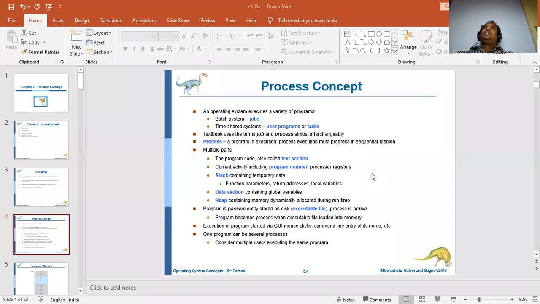But in our simple terms, the instructions that we give in a program, when we write programs, the instructions that we give in order to execute are what we call a process. Every instruction is a process. Remember this. Suppose I have given the code cout welcome to operating system. That is the instruction to be executed in the C or C++ program.